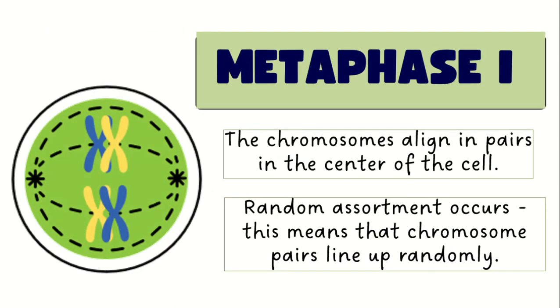So metaphase 1 is the same as metaphase in mitosis, but in metaphase 1, or in meiosis 1, the chromosomes are aligned in pairs. Pairs meaning, remember in metaphase, it is single file, but in metaphase 1, it is aligned in pairs. So random assortment occurs, meaning the chromosomes line up randomly.